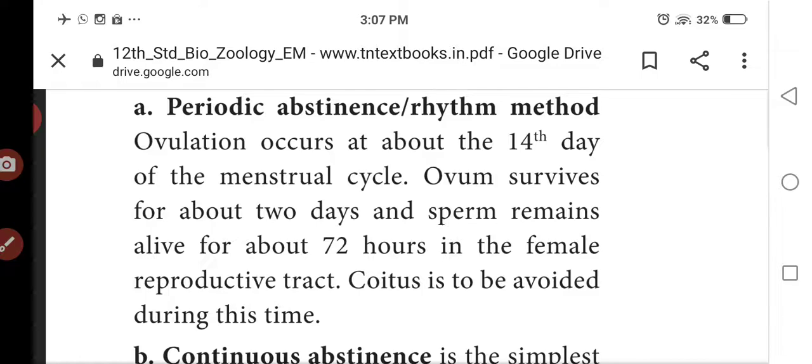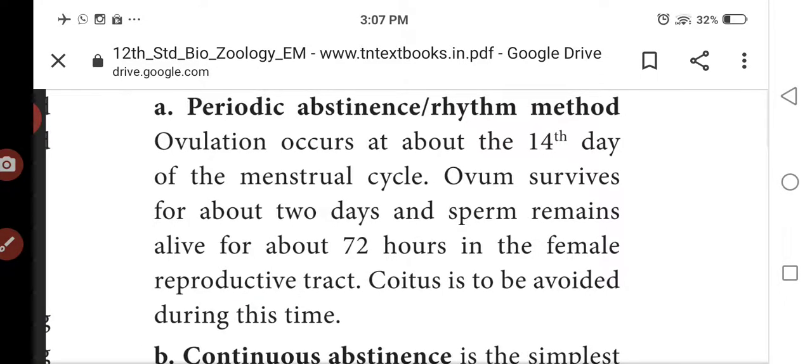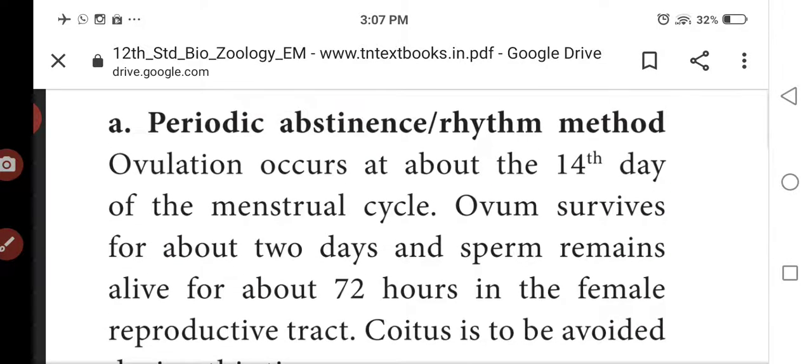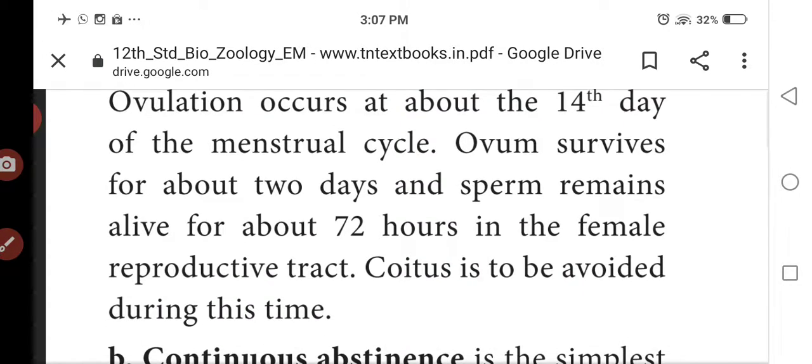The next one is periodic abstinence, the rhythm method. The menstruation cycle has 4 stages. At the time of the ovulation period, around the 14th day, the ovum survives for 2 days, so 48 hours it stays in the fallopian tube, waiting for the sperm.